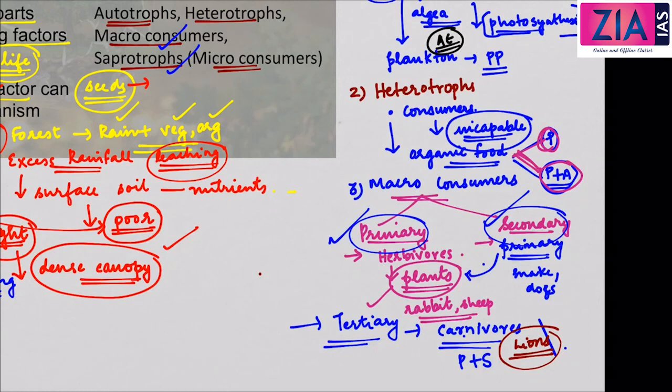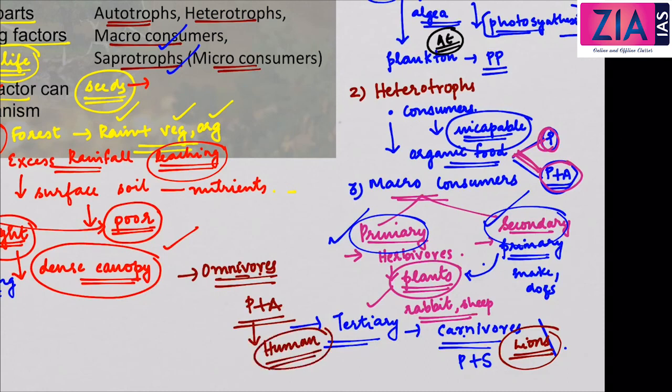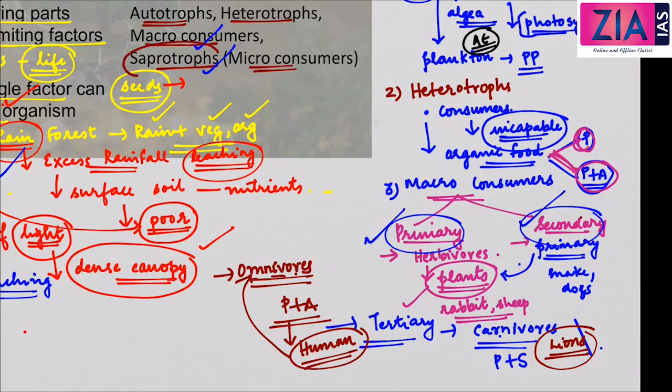Again we have another classification, the omnivores. Omnivores are organisms which consume both plants and animals. Example is human beings. I hope this much is clear for you. So this is all about the macro consumers.